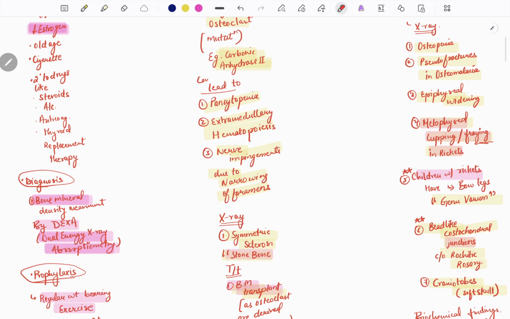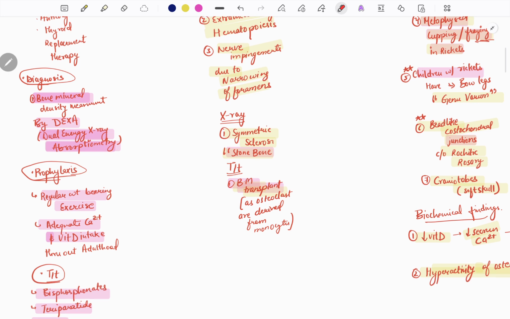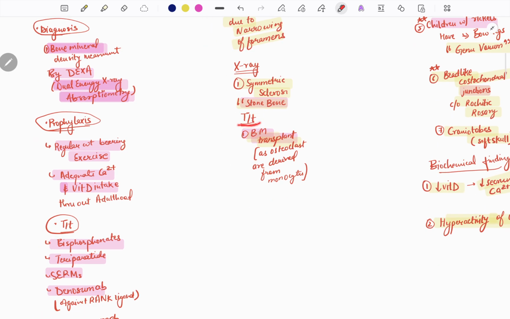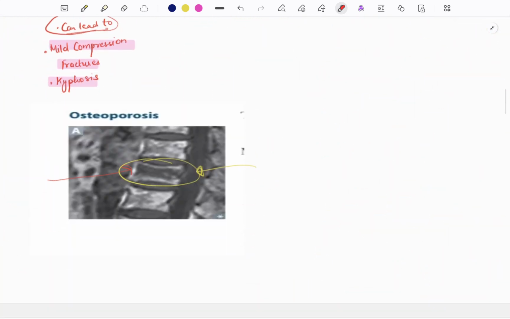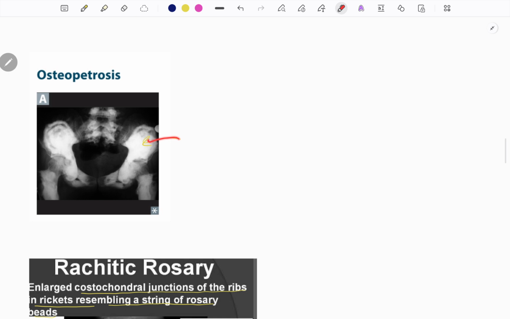So what can osteopetrosis lead to? Pancytopenia, extramedullary hematopoiesis, and nerve impingement due to narrowing of foramens. In the X-ray, there will be symmetric sclerosis, which is also known as stone bone. How can we treat it? It can be treated with bone marrow transplant, because osteoclasts are derived from monocytes. I have also shown the picture. You can see the thickness of the hip bone. It's very dense.